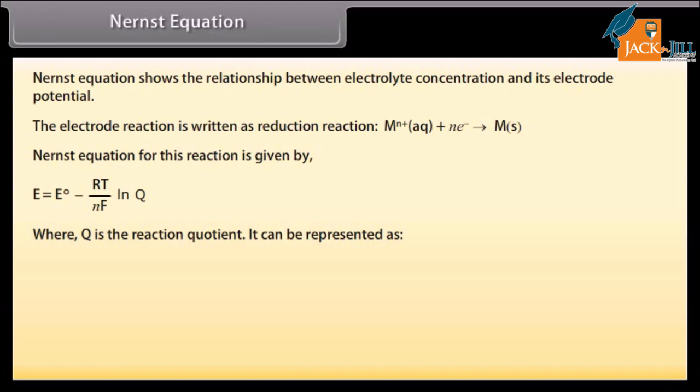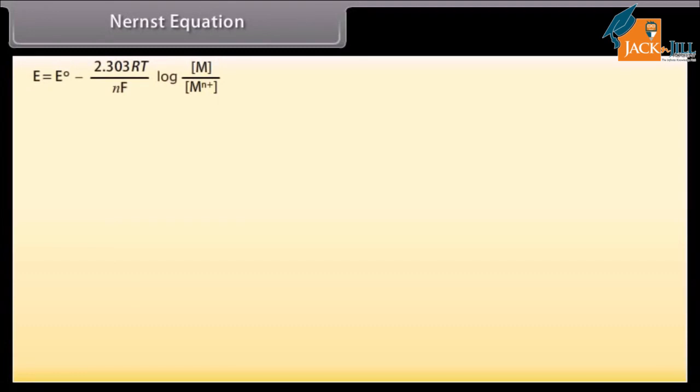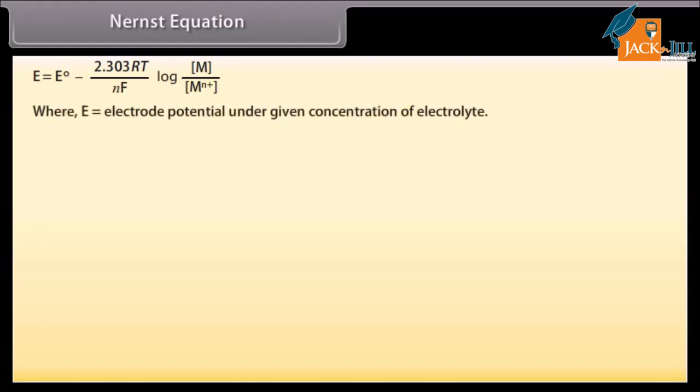It can be represented by M upon M ion. Put the value of Q in the above equation. We get E is equal to E naught minus 2.303 RT upon nF log M upon M ion, where E is equal to electrode potential under given concentration of electrolyte, E naught is equal to standard electrode potential, and n